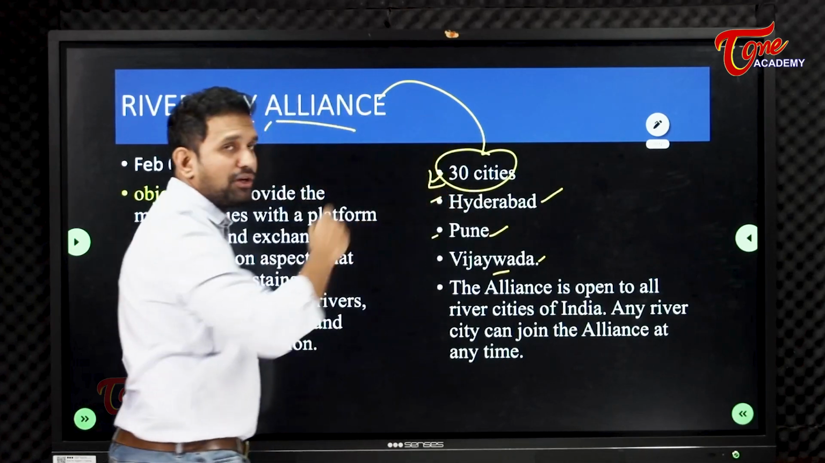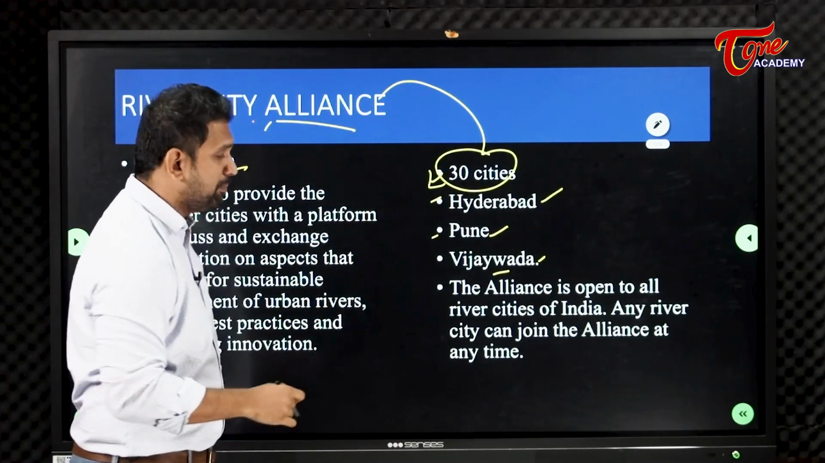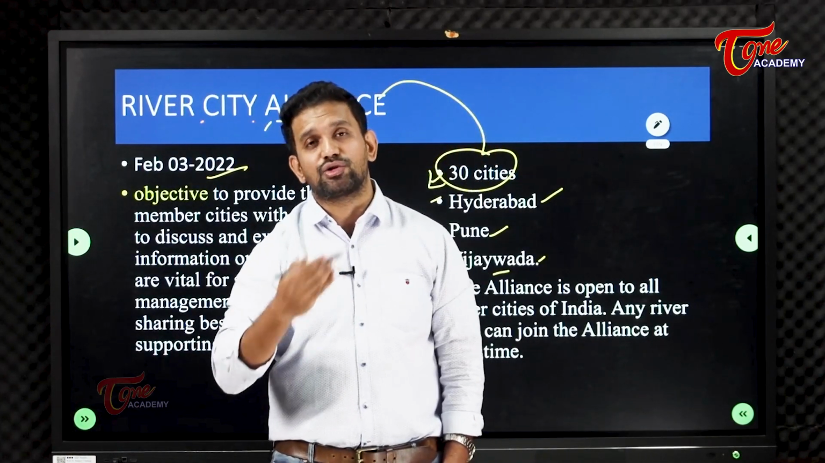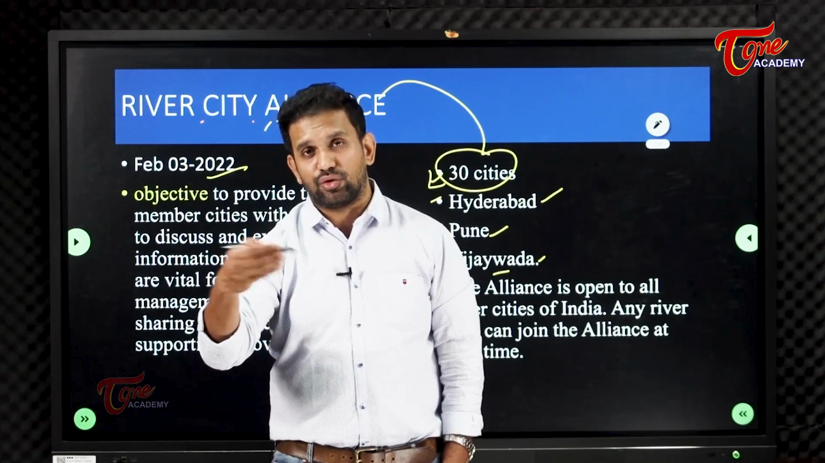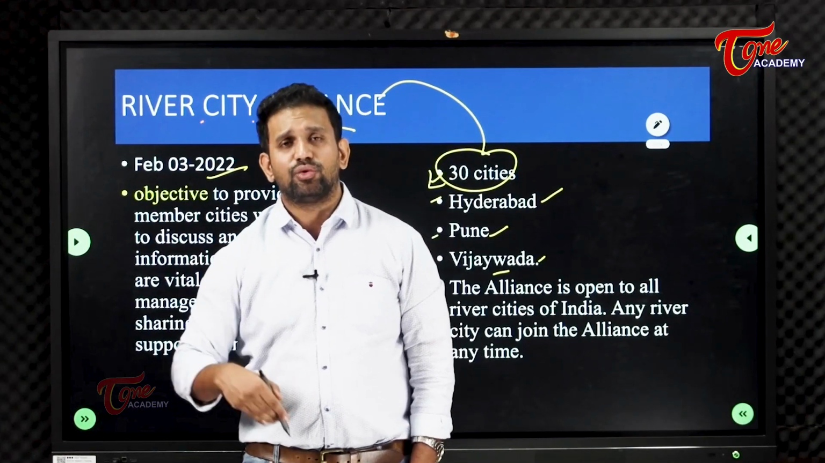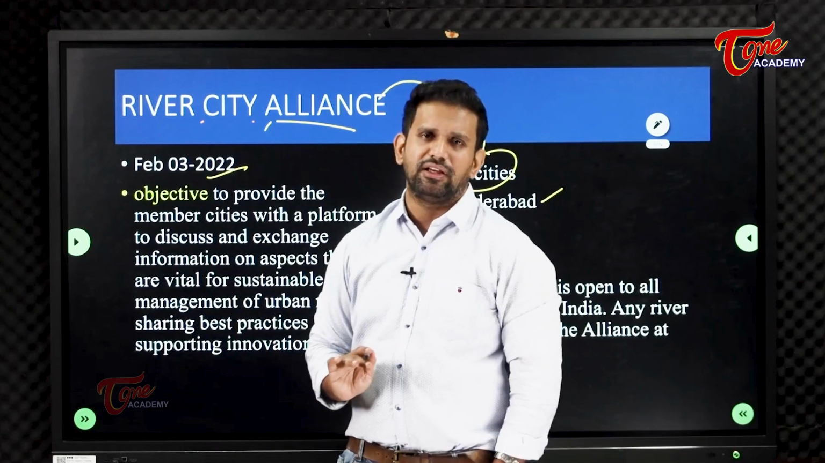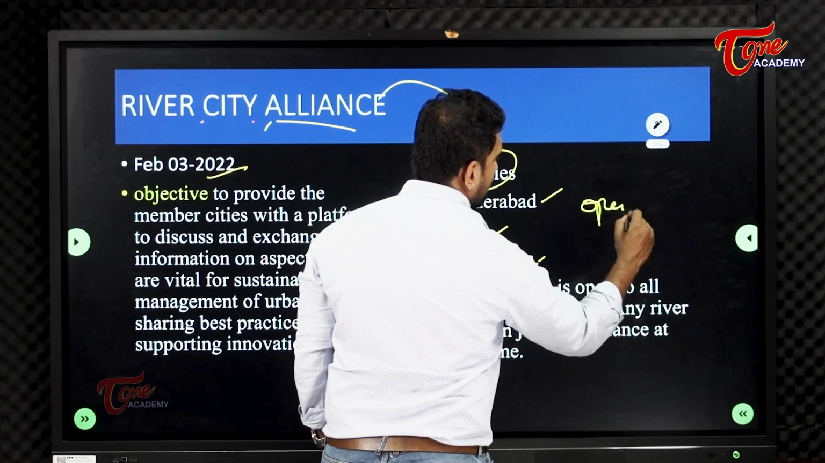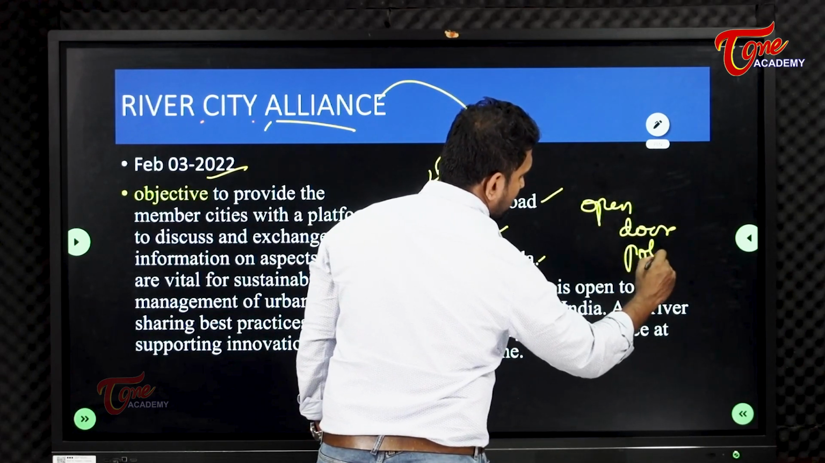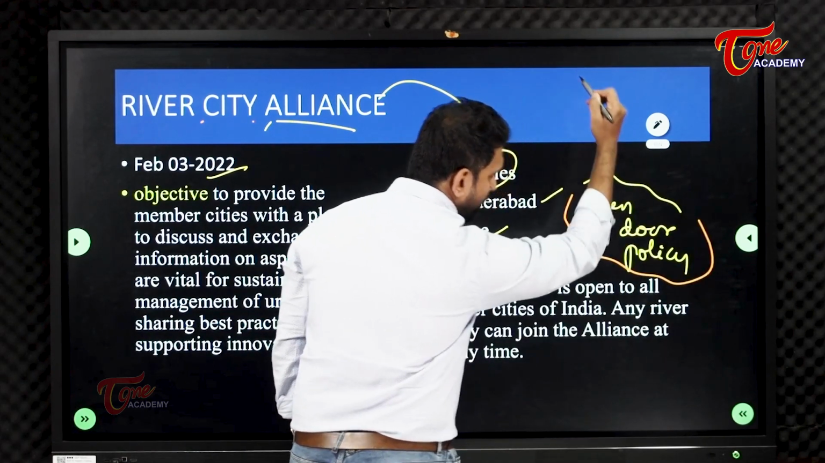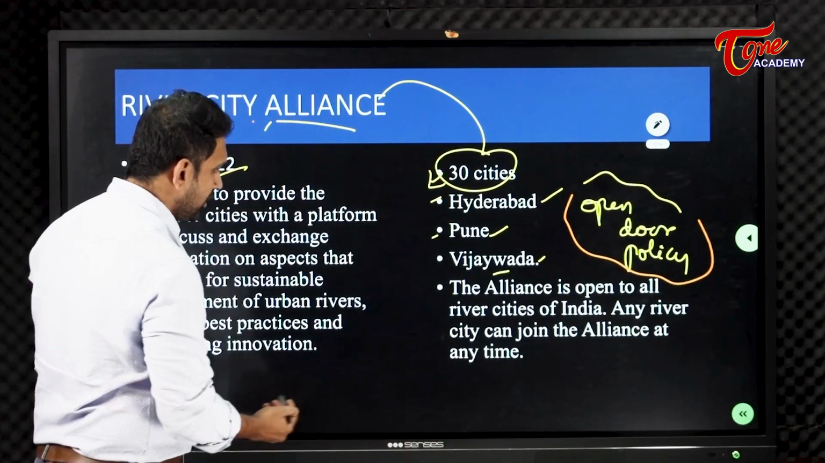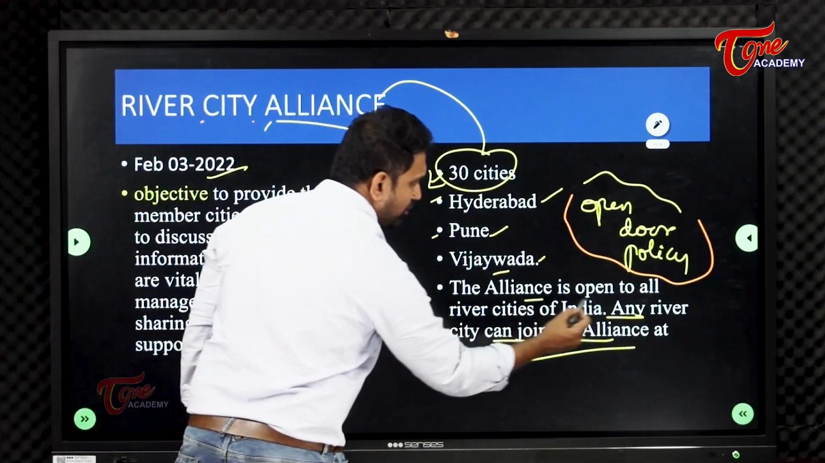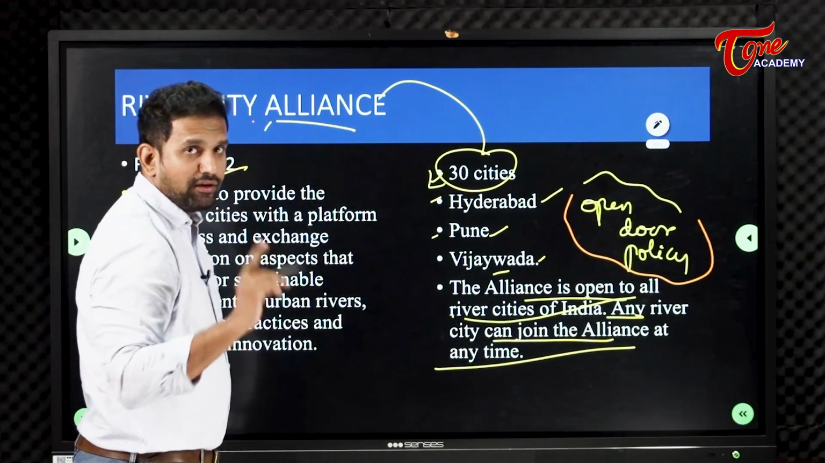And the River City Alliance is not restricted to only 30. It is open to other cities. Other cities can also become a part of it. The state governments can also say that other cities of their states could also be a part of it. So those cities which are not included can also easily become a part of this. So it is open. This particular open door policy, we call it as what? These policies are called open door. Means the door is open for any city to join. Any river city can join the alliance at any time. The alliance is open to all river cities.